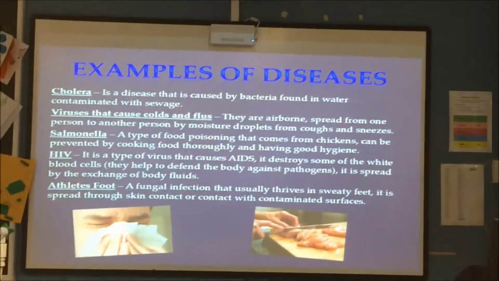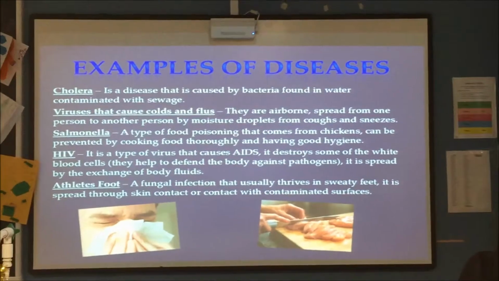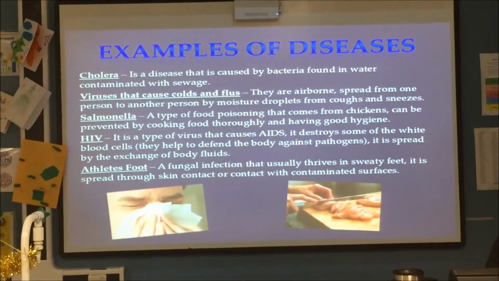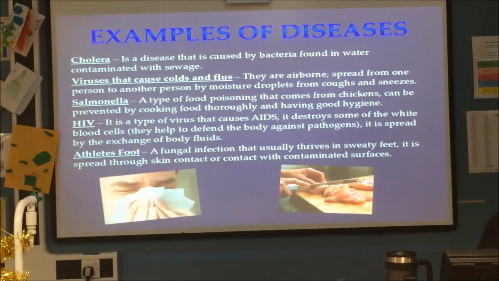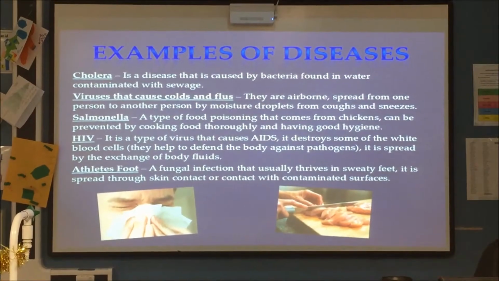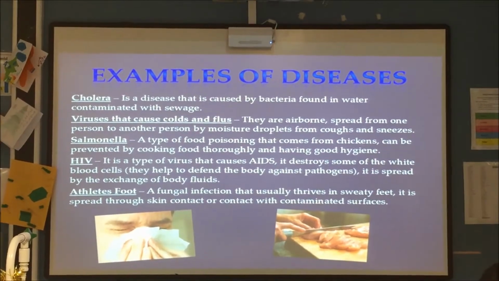Examples of diseases. Cholera bacteria are usually found in water contaminated with sewage. Viruses that cause cold and flu are airborne, meaning that they pass from one person to another via moisture droplets from coughs and sneezes. Salmonella is a type of food poisoning from chickens. Good food hygiene and cooking food thoroughly prevents salmonella.